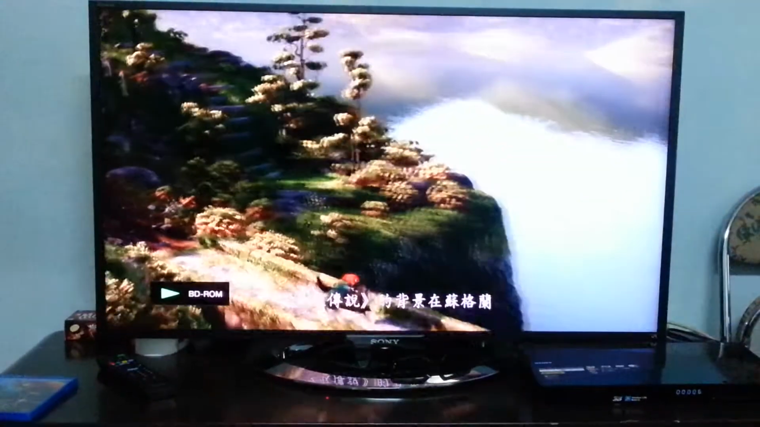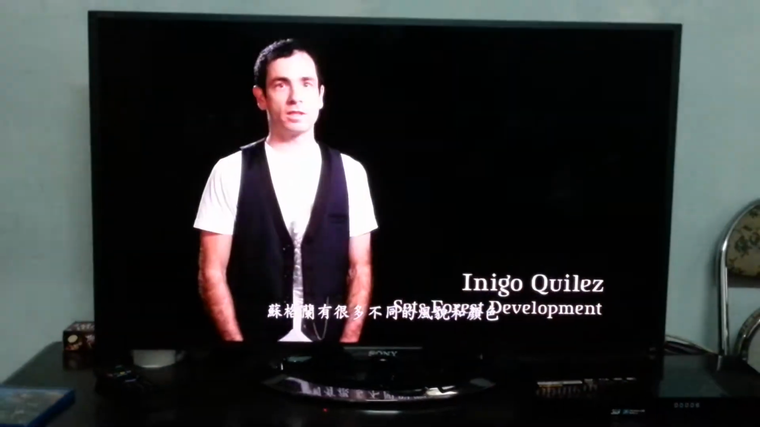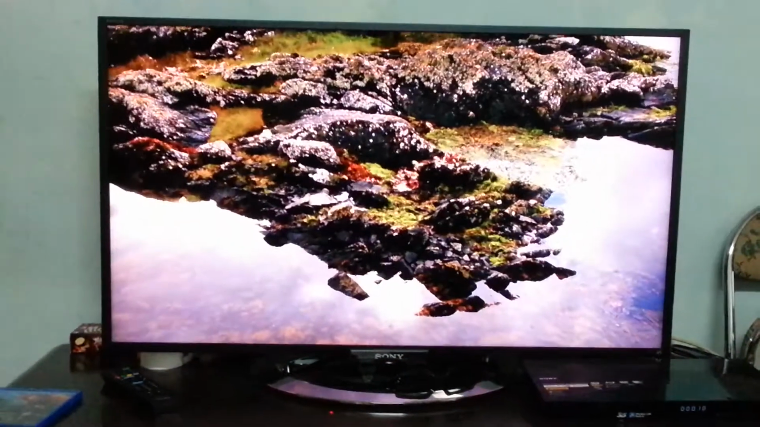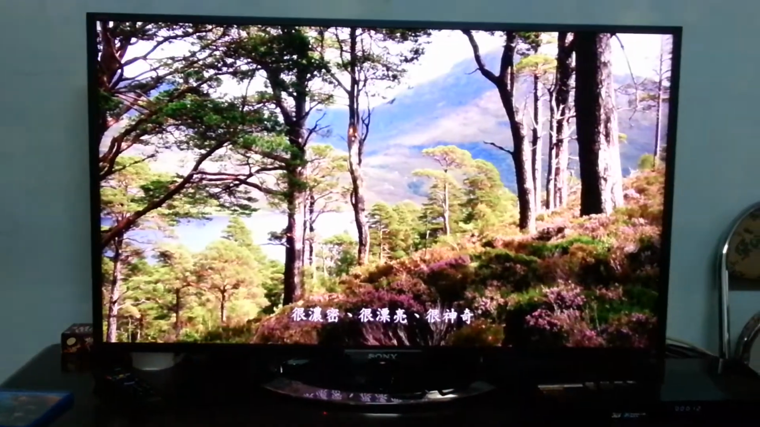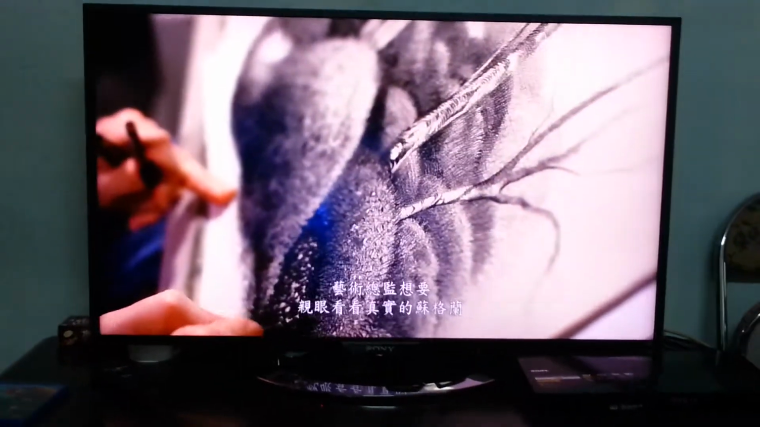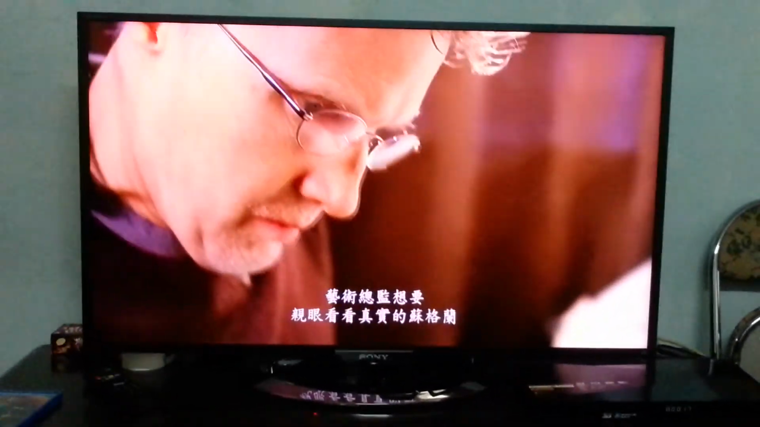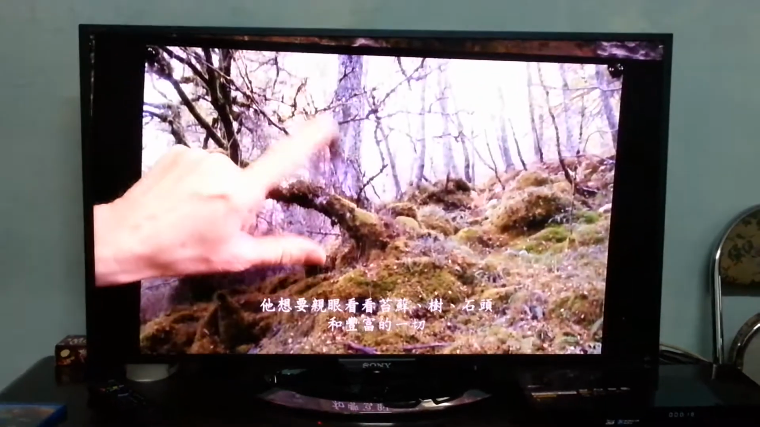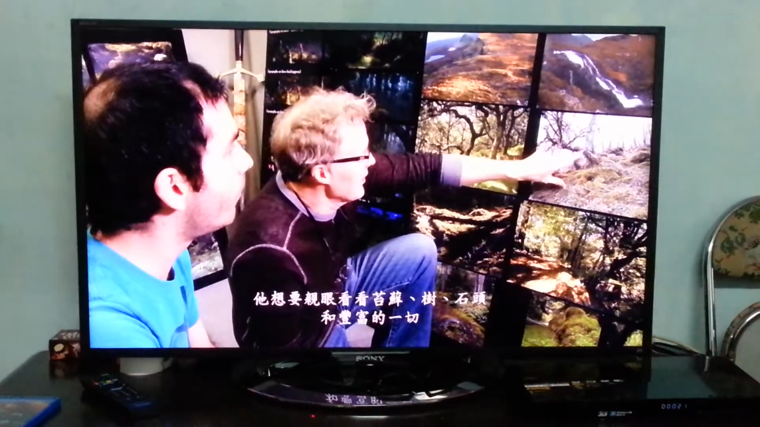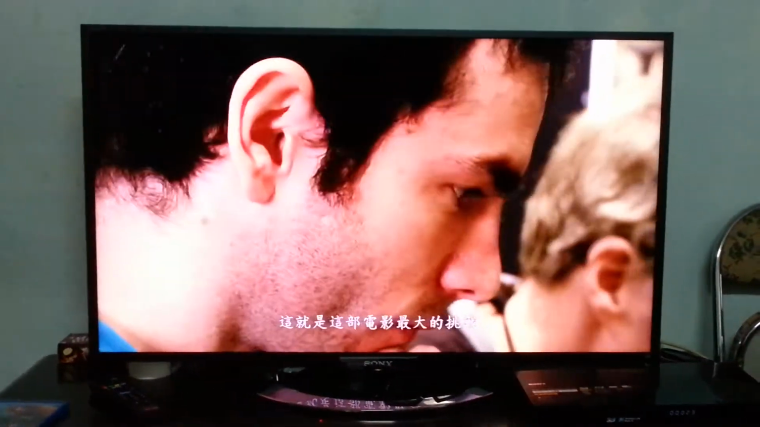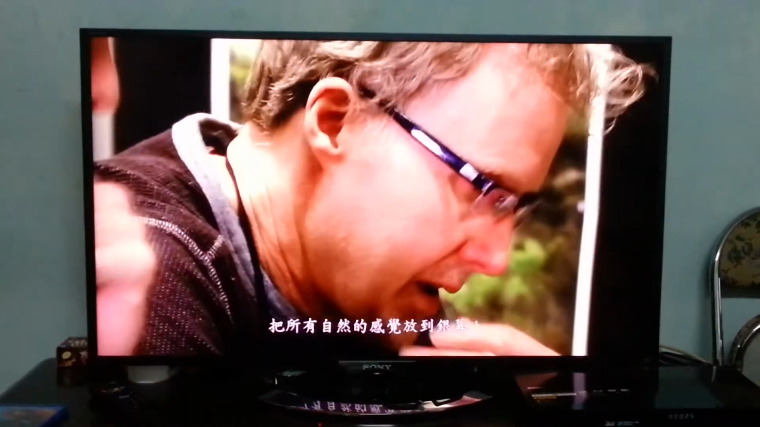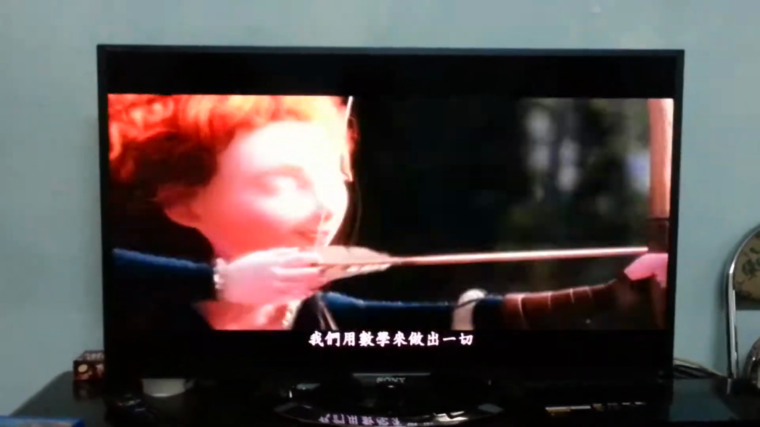Brave happens in Scotland. Scotland is very rich in all the shapes and the colors it has. It's dense, it's beautiful, it's magical. The art director wanted to see the real Scotland on the screen. He wanted to see the moss, the trees, the rocks, all this richness. And that was the main challenge for this movie, to get all this organic feel into the screen. We did all that by using mathematics.